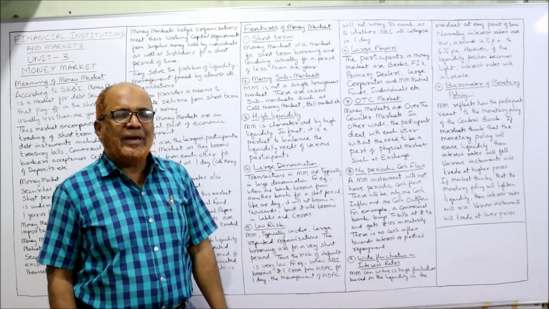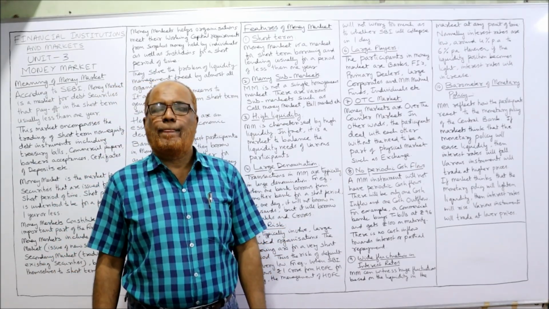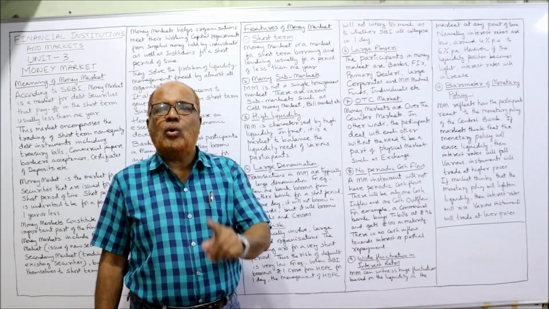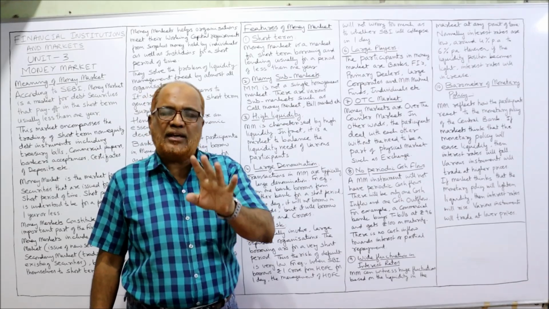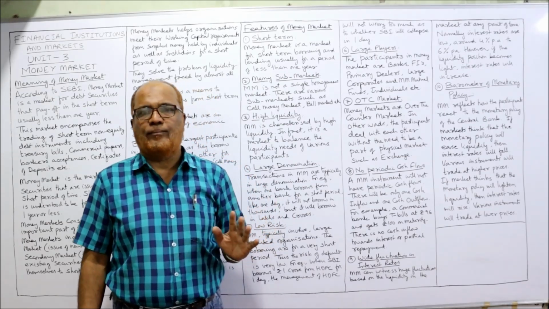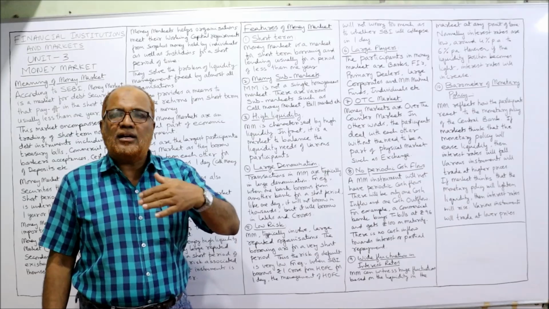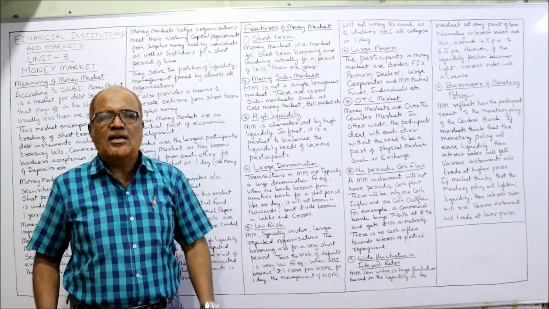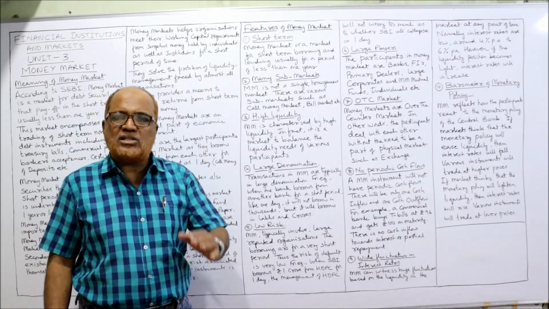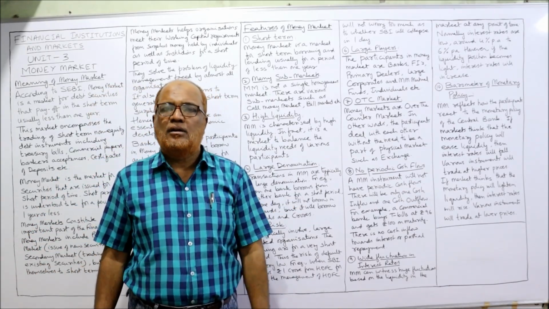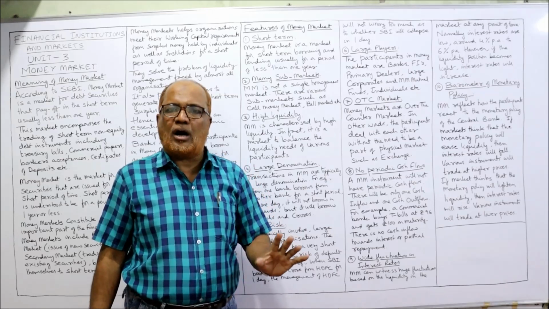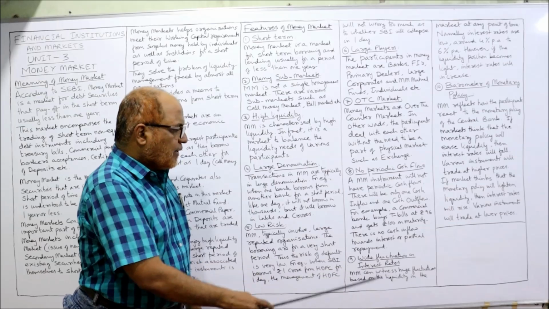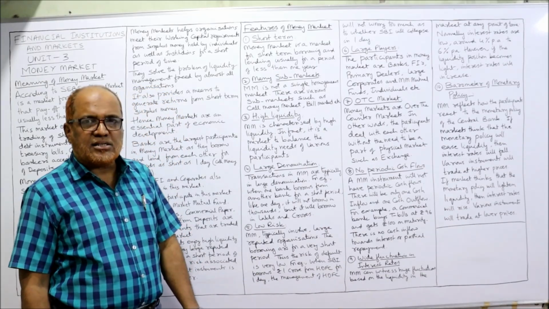Next is no periodic cash flows. When money is borrowed and lent in the money market, only one cash inflow and one cash outflow will be there. There is no intermediate flow of cash, just like interest. Interest will not pass from one person to another. Only one cash inflow, one cash outflow. No intermediate cash flows.